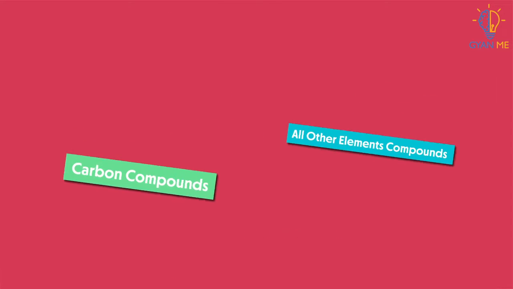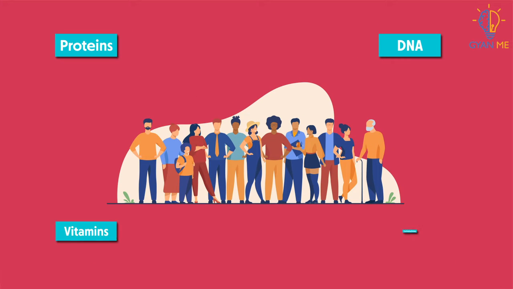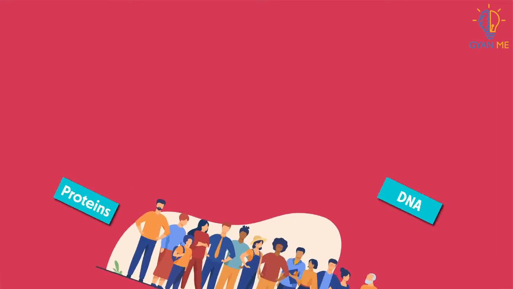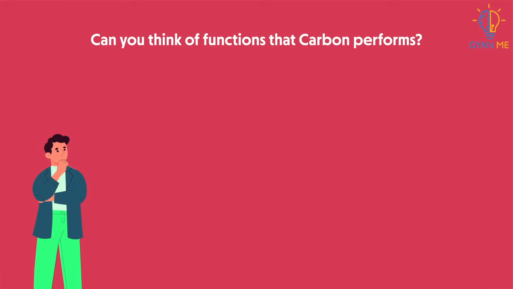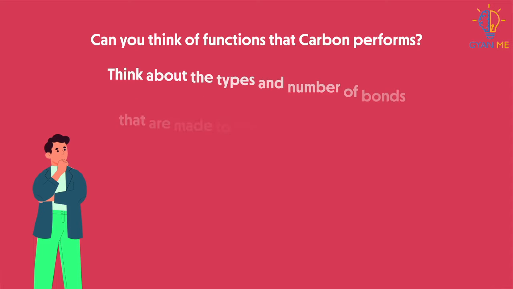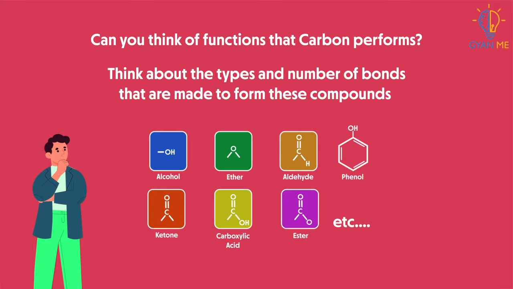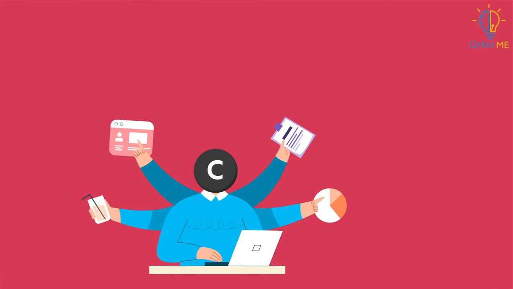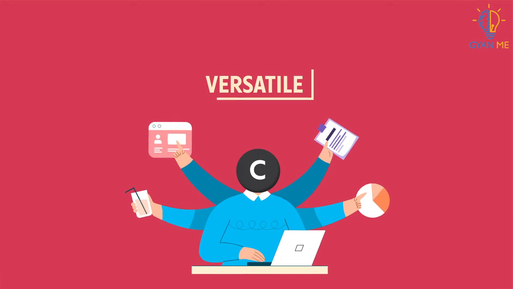In fact, we are also made up of many such carbon compounds. So, can you think of functions that carbon performs? Also, think about types and number of bonds that are made to form these compounds. This is why carbon is such a versatile element.